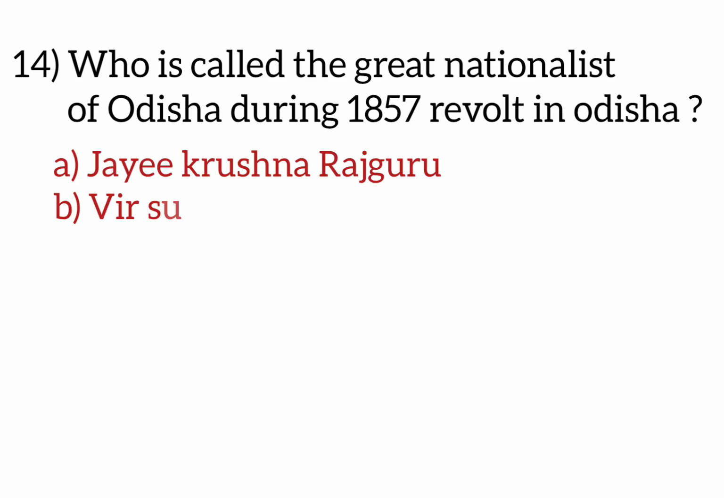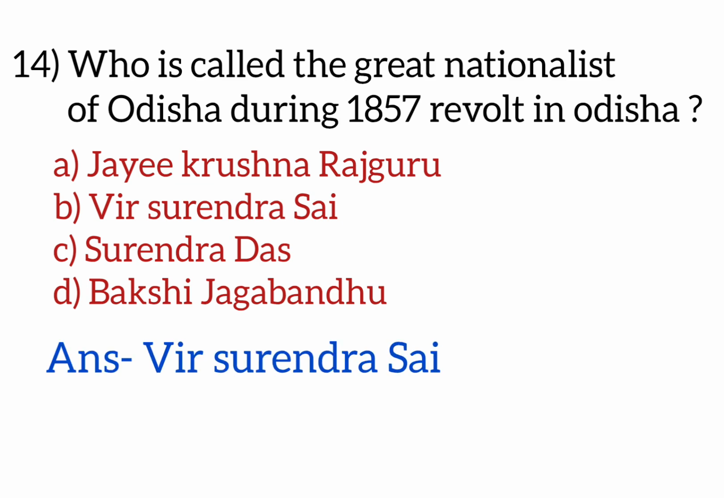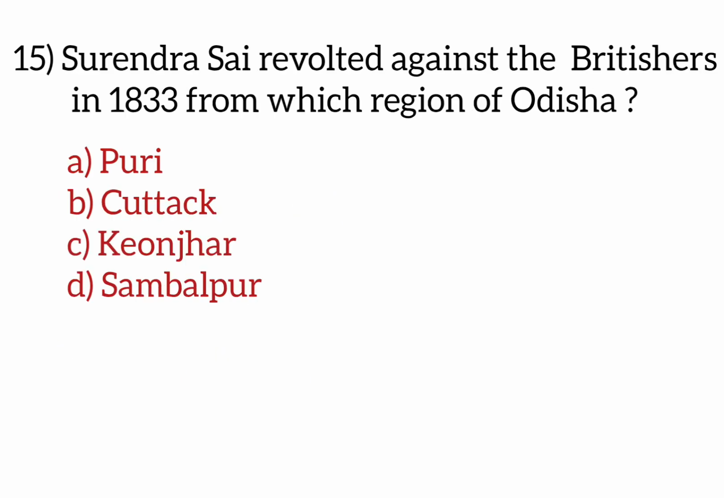Who is called the great nationalist of Odisha during the 1857 revolt in Odisha? Options are Joy Krishna Rajguru, Bir Surendra Sai, Surendra Das, Bakshi Jagabandhu. Answer is Bir Surendra Sai. Next question. Surendra Sai revolted against the Britishers in 1833 from which region of Odisha? Options are Puri, Cuttack, Kenjur, Sambalpur. Answer is Sambalpur. Next question is